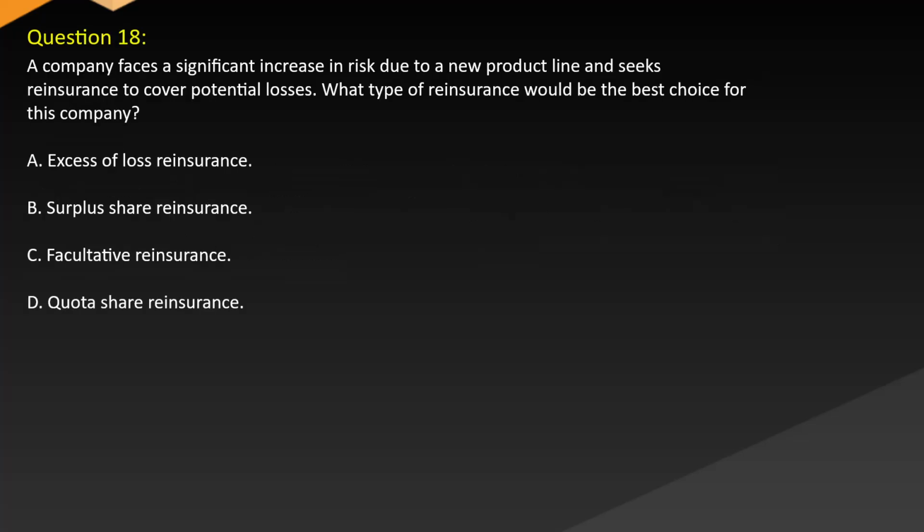Question 18. A company faces a significant increase in risk due to a new product line and seeks reinsurance to cover potential losses. What type of reinsurance would be the best choice for this company? A. Excessive loss reinsurance. B. Surplus share reinsurance. C. Facultative reinsurance. D. Quota share reinsurance.